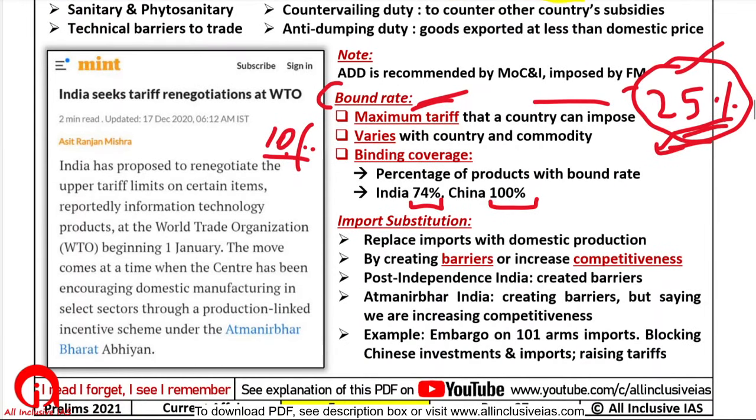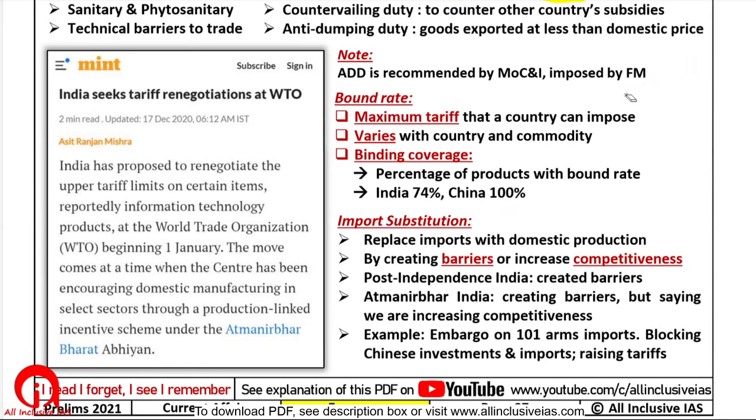Okay, so now the Indian government is trying to increase the import duties. It is trying to increase the bound rates on many products. Therefore, it is trying to renegotiate things at the WTO. The question is why? Why are we trying to increase the import duties? Because we want to promote our Atmanirbhar Bharat Abhiyan.